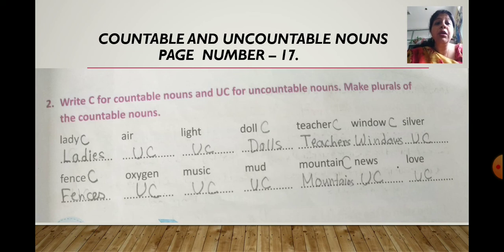Next comes the word oxygen. Oxygen is uncountable, so you will write UC. Then comes music. Music is also uncountable. You cannot count music, so you will write UC. Then comes the word mud. Mud cannot be counted. It is uncountable noun. So you are going to write UC. Then comes the word mountain. Mountain you can count. So you will write C. And the plural form of mountain is mountains. Yes, you are going to add S.